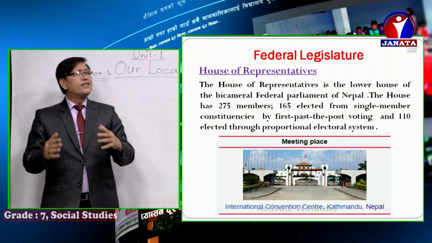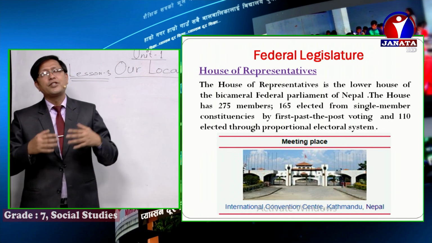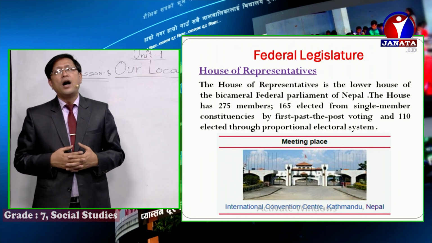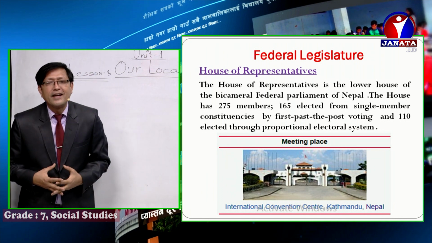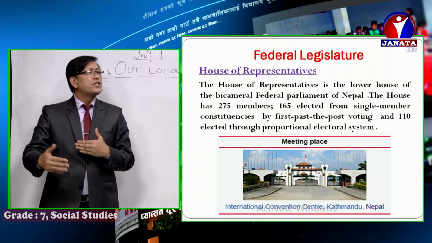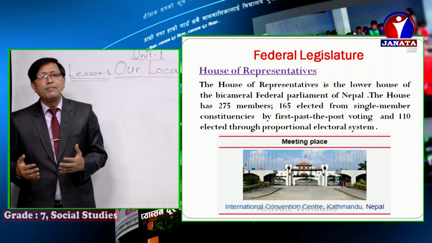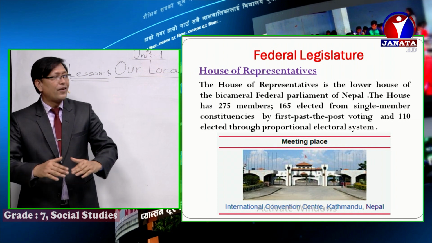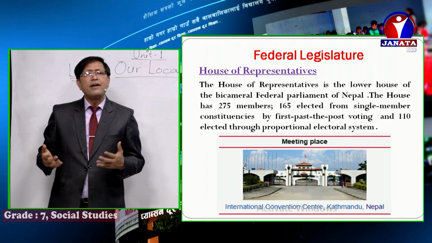Now, boys and girls, the important house under the federal legislature is the House of Representatives. Boys and girls, the House of Representatives is the lower house of the bicameral federal Parliament of Nepal. It is the lower house, all right? And the house has 275 members.